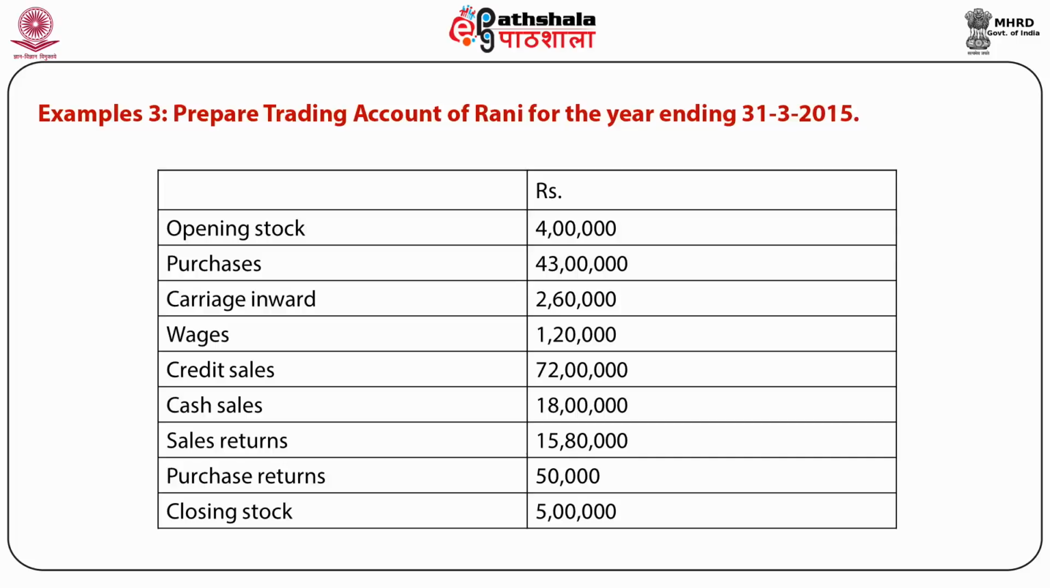So before preparation, we have to understand the nature of these items and where we have to show them. For example, opening stock will be shown on the debit side, purchases debit side, carriage inward debit side, wages debit side, credit sale credit side, cash sale credit side, sale return will be deducted from gross sale, purchase return will be deducted from gross purchases, and closing stock will be shown on the credit side.